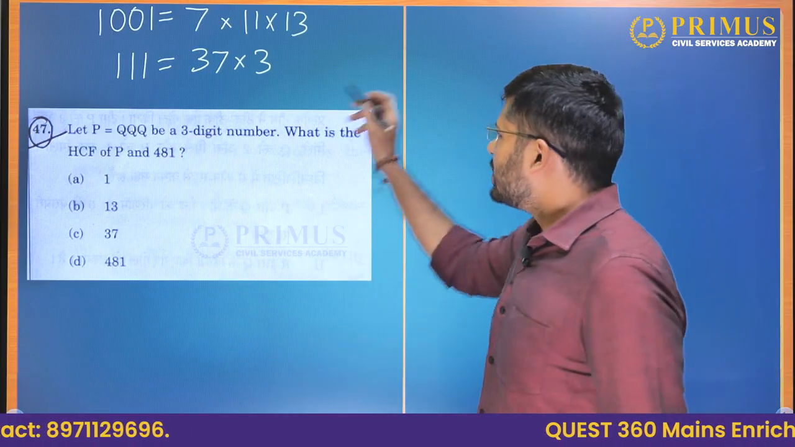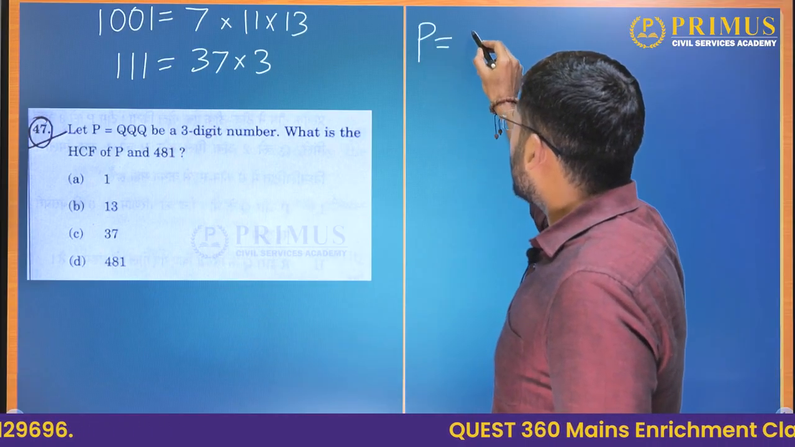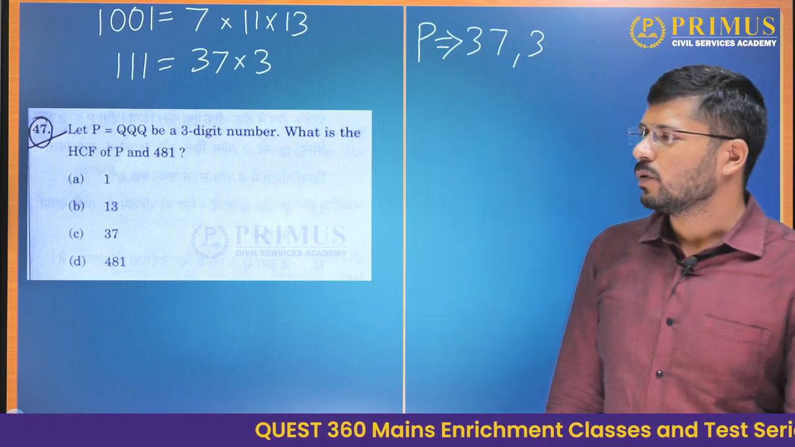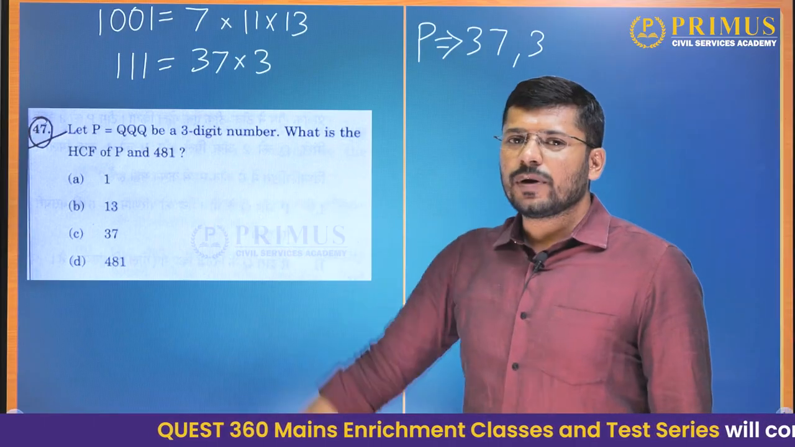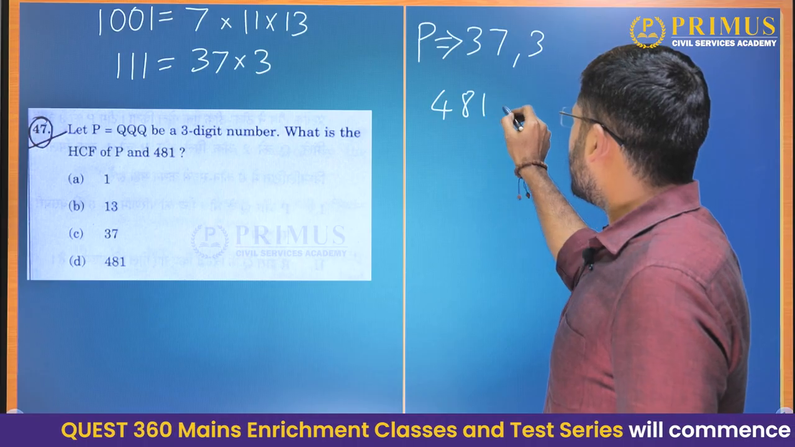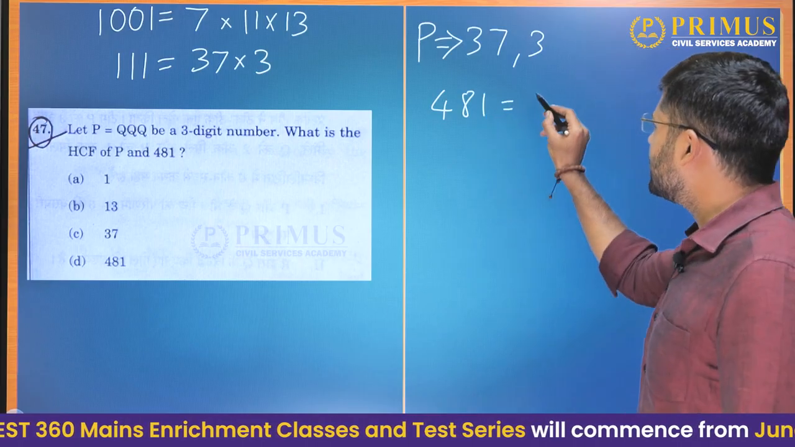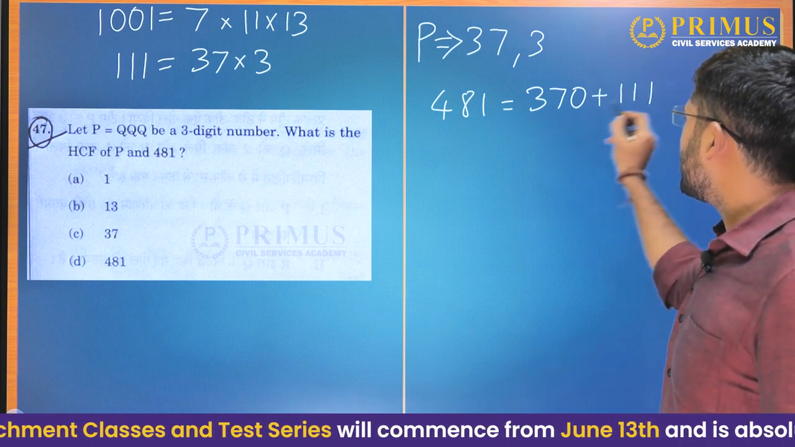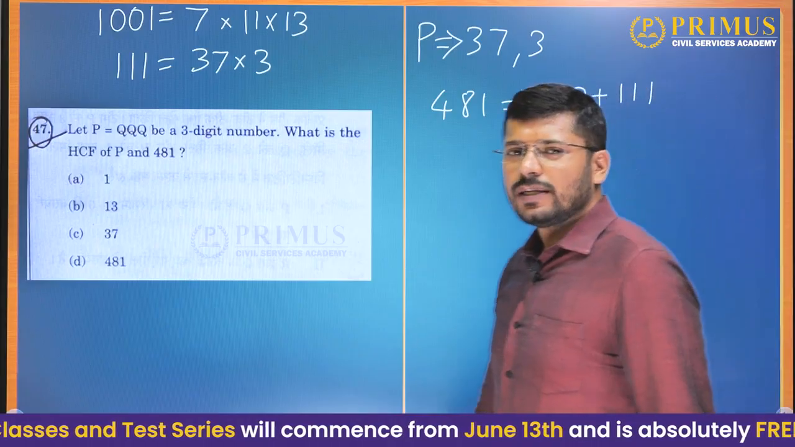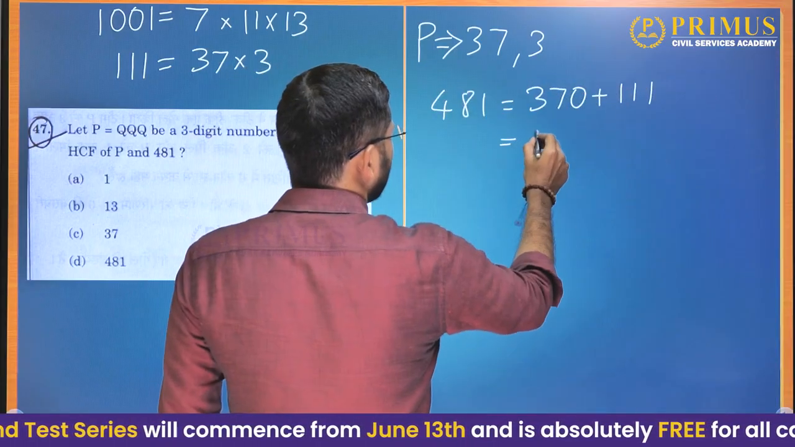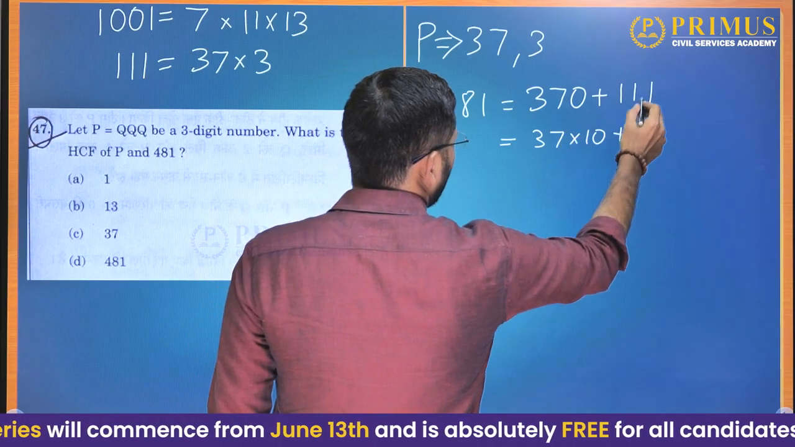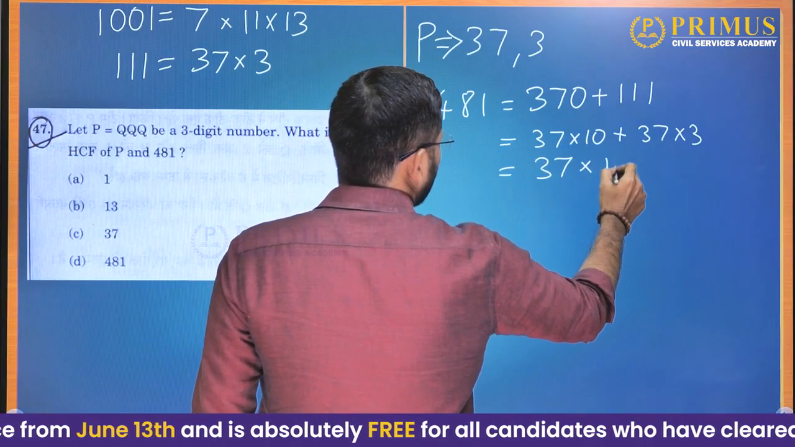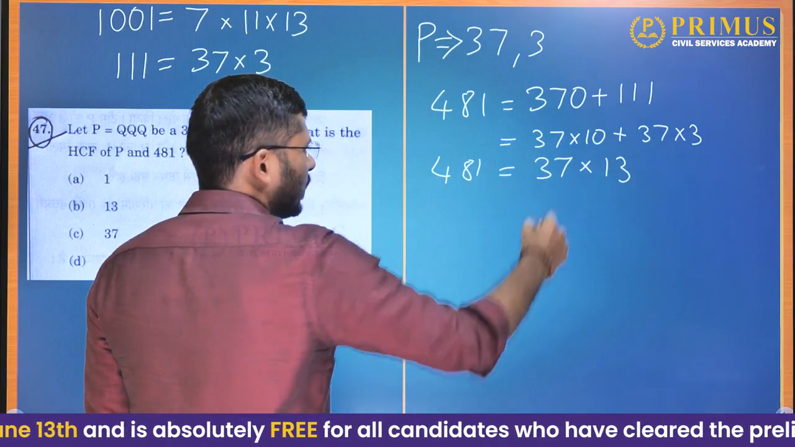Okay. So this P will be a multiple of 37 as well as 3 and some other number. Then what about 481? If you see closely, 481 is 370 plus 111, because then you will get 481. What is 370? 370 is 37 into 10 and 111 is 37 into 3. So if you take 37 common, 37 into 13. So 481 is nothing but 37 into 13.